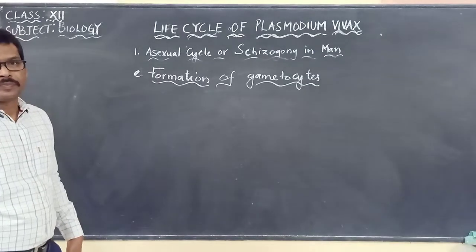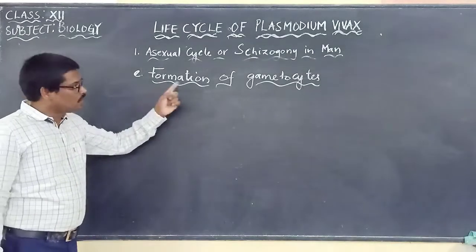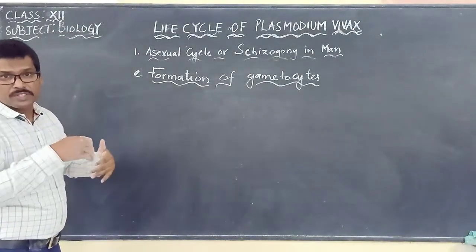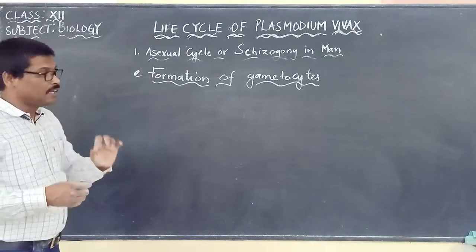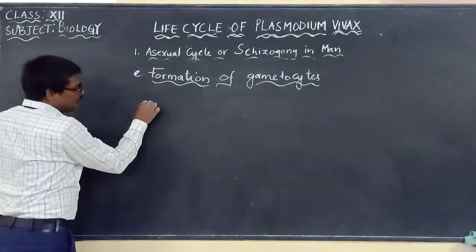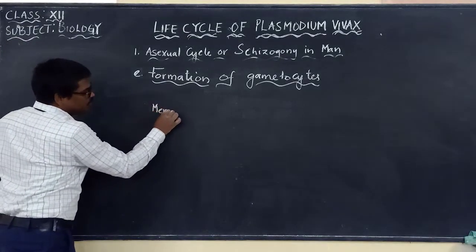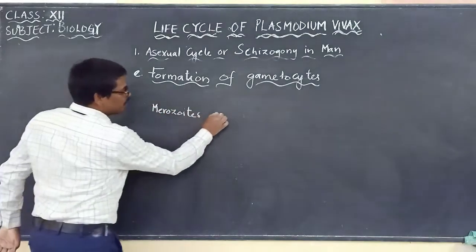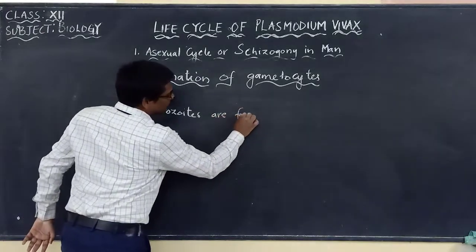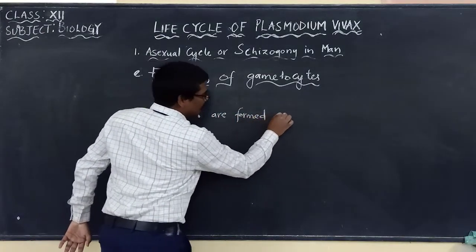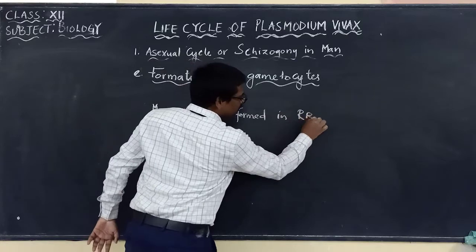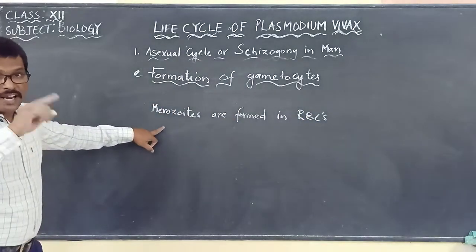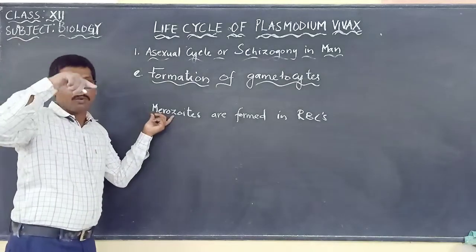Now the next one is formation of gametocytes. What we discussed in the previous one, in the erythrocytic cycle, is that merozoites are formed in RBCs. And later we said some merozoites will again go back to the liver.